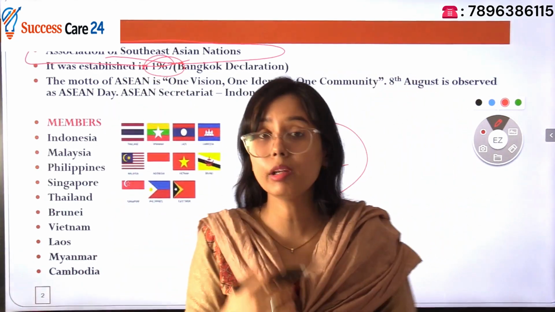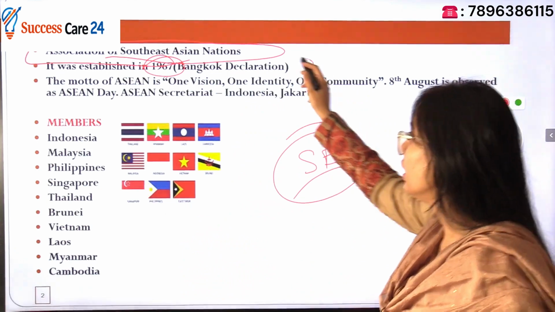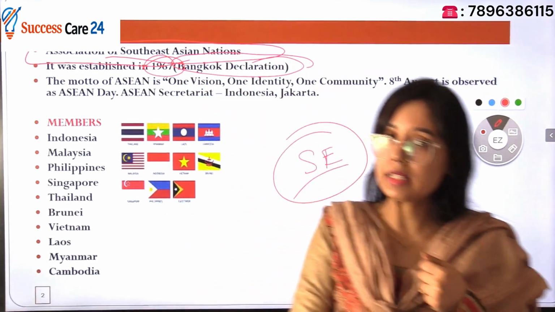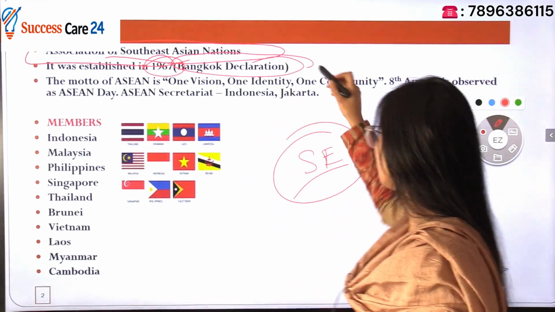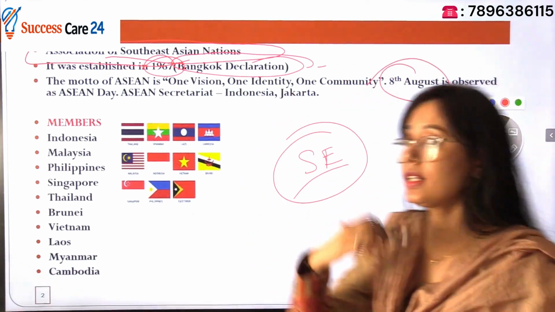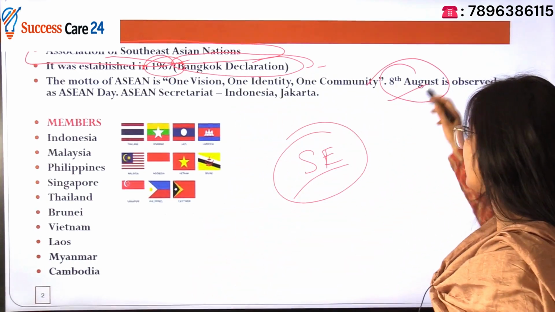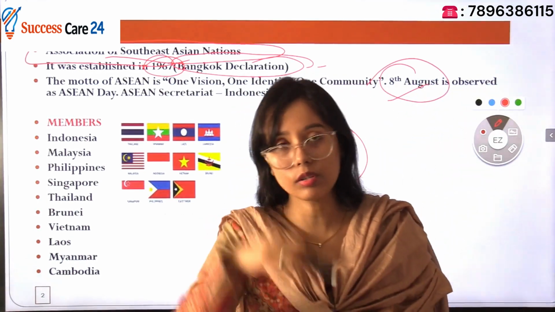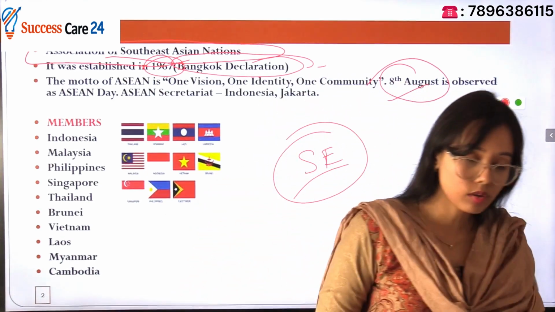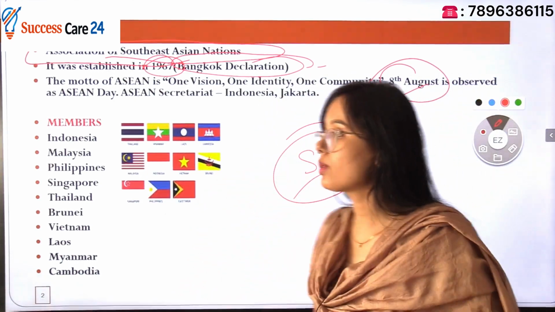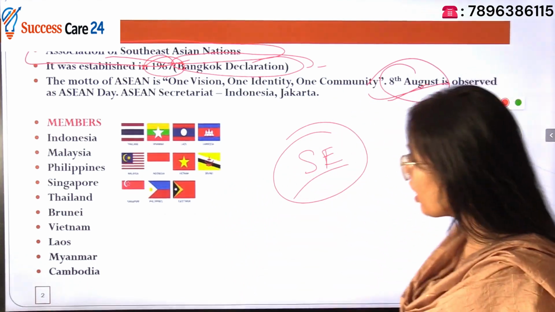1967 it was set up in Bangkok. Bangkok is in Thailand. Through this Bangkok Declaration, this organization was set up in 1967. The exact date, if you look, is 8 August. 8 August is also celebrated as ASEAN Day because on that day, 8 August 1967, this organization was founded. That is why 8 August is celebrated as ASEAN Day.